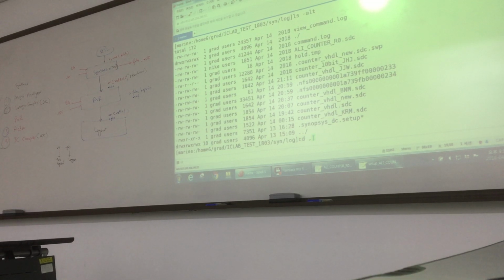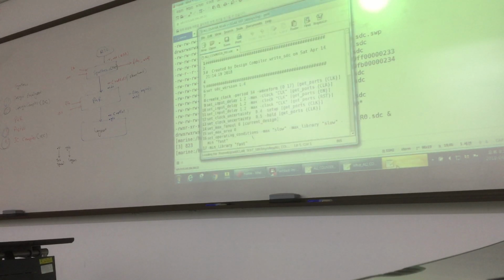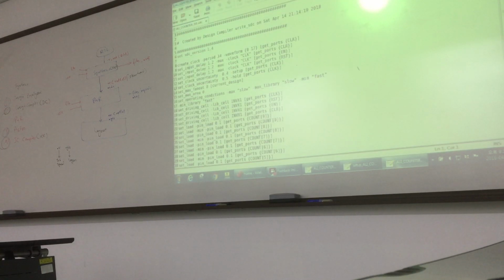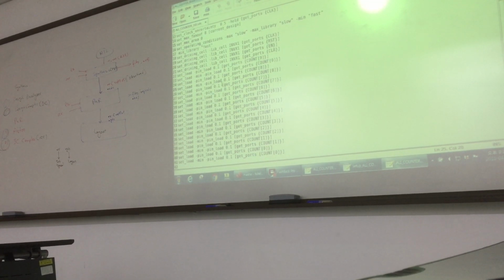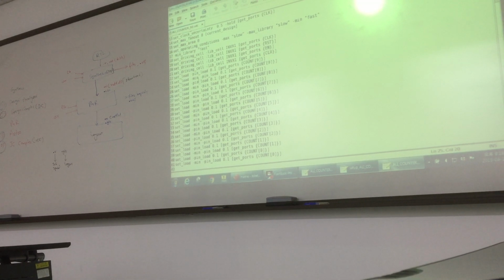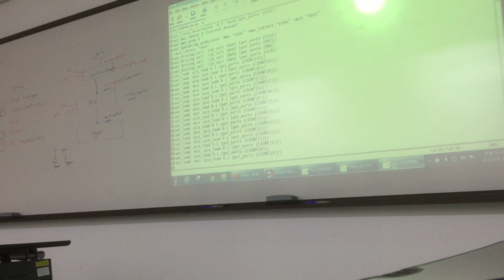Secondly, what I show you, if you see, it has some input delay, some period or clock information like that, and you see loading. This is loading, minimum and maximum loading on the ports.